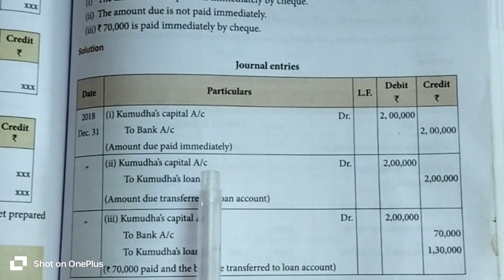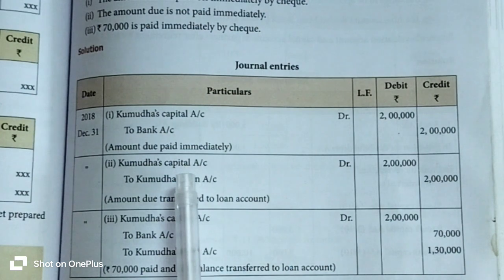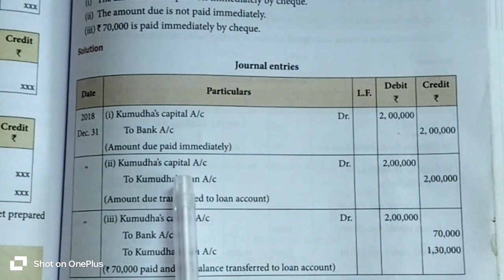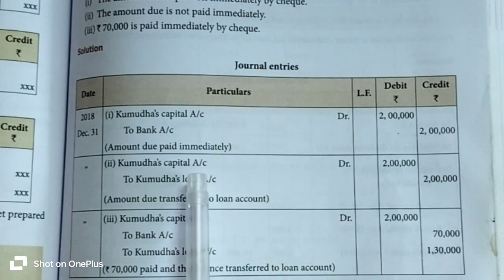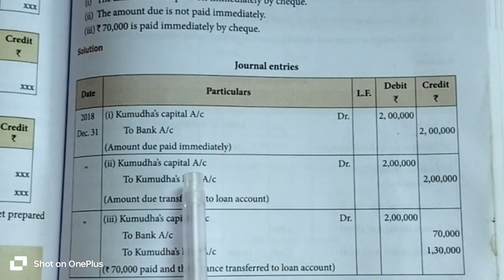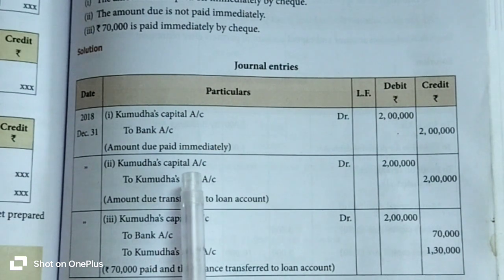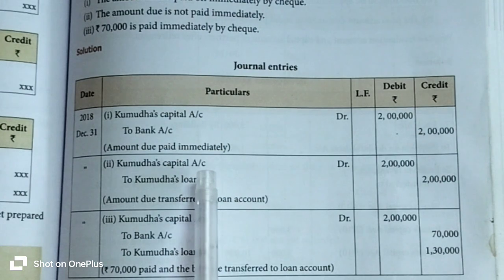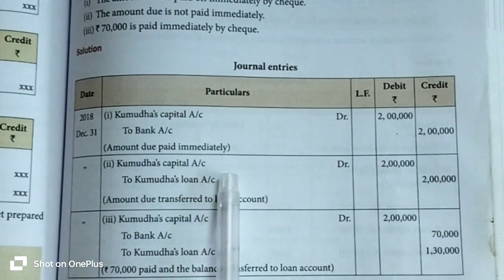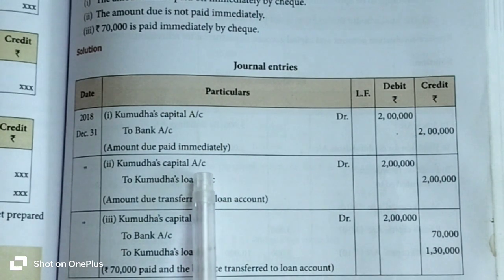Why? Because the retiring partner Kumuda, without any previous notice, retired from the firm immediately. At the date of retirement, the firm does not have sufficient cash to settle to the retiring partner Kumuda. So what we have to do?